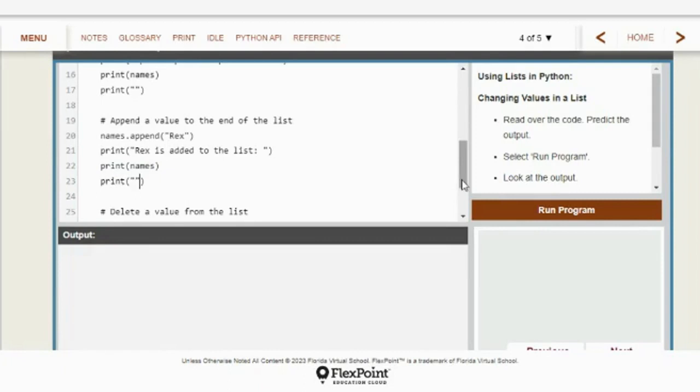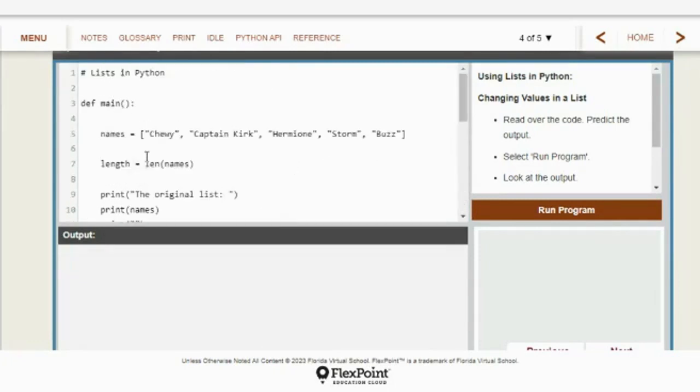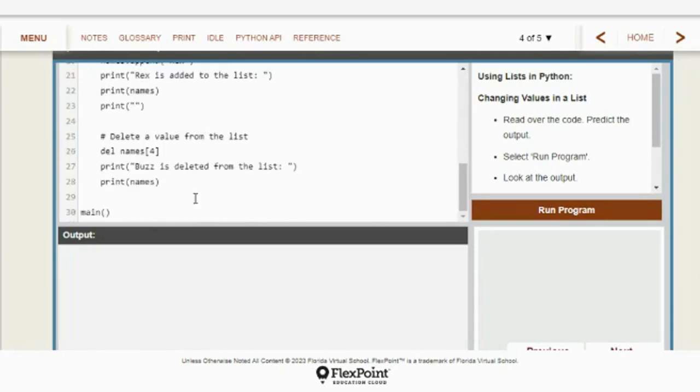Then the last thing they're going to do is delete a value from the list. Delete whatever's in the number 4 position. So number 4 position, 0, 1, 2, 3, 4. They're going to delete Buzz because that's in the number 4 position. So they delete that, and then they show Buzz is deleted and print the list again. So let's run this program and see each of this.